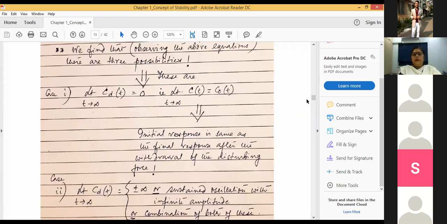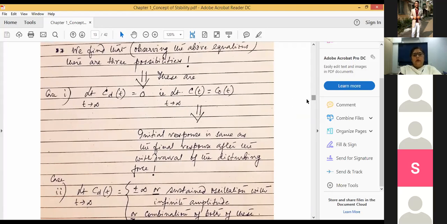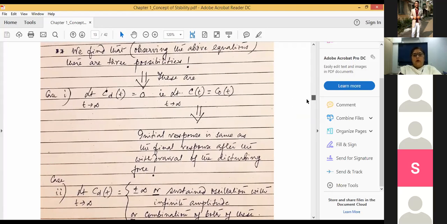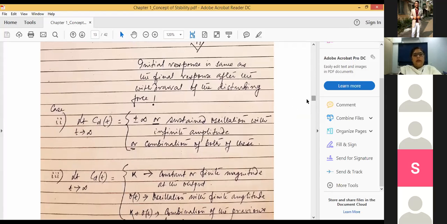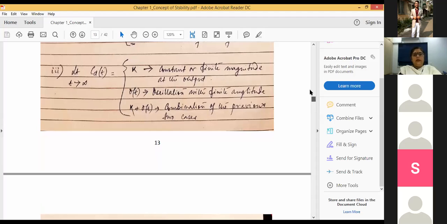The second situation is also quite obvious. The system is unstable, right? And the third situation is interesting enough. You see, the response of the system due to the disturbing force, even after the removal of the disturbing force, is not dying or decaying down to zero.